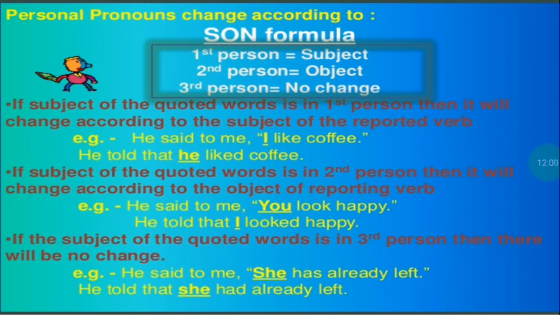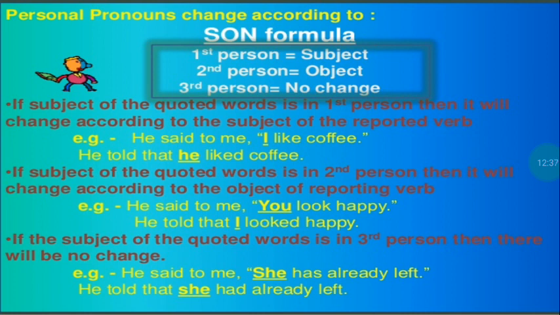Now if the subject of the quoted words is in the second person, what are the quoted words? Those which are in quotation marks, in inverted commas, right? He said to me, you look happy. You is in the second person, right? So what will you change that to? You will change that according to the object of the reporting verb. What is the object of the reporting verb? He said to me. So he told me that I looked happy. So it will change according to me. I and me are one and the same person.